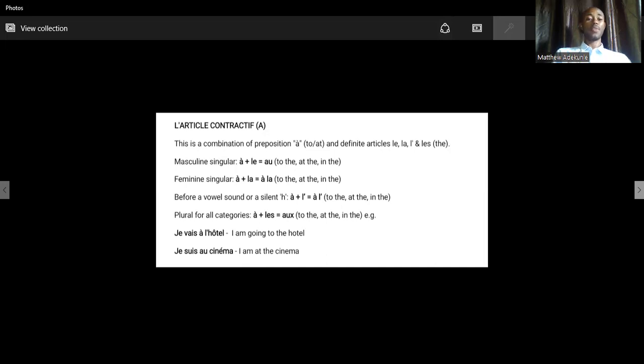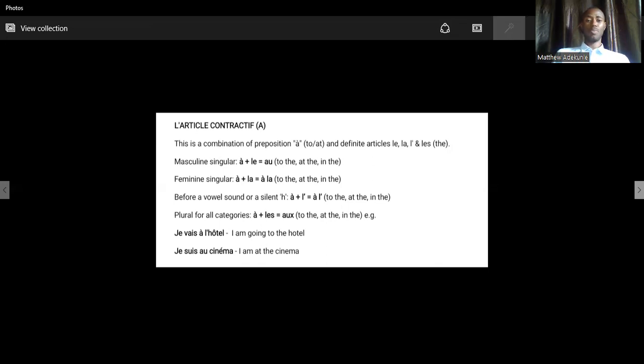All right. Then for the feminine singular, we have à la. That one will remain the same. Feminine singular, à la. Then before a vowel sound or a silent H, as we took in the first tip, à plus l apostrophe, that will remain as well, just like à la. For example, you are going to the hotel. Je vais à l'hôtel. There is no change. To is à, then the hotel is l'hôtel, à l'hôtel.